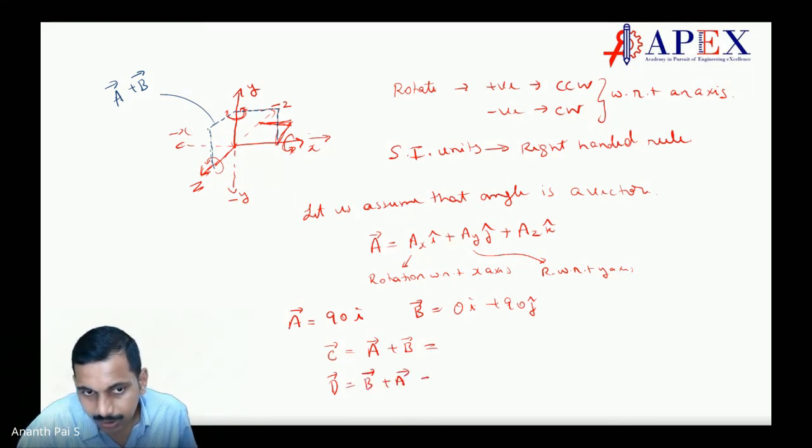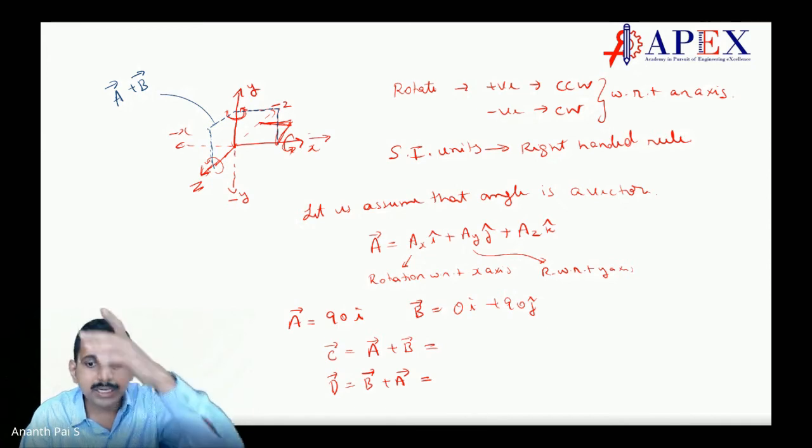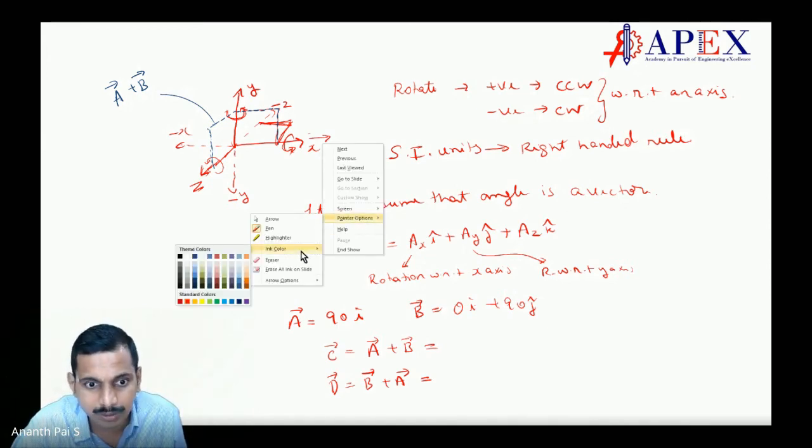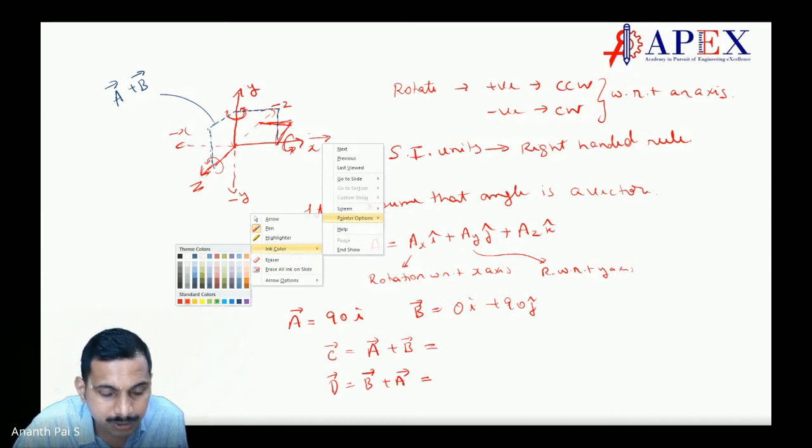If you do B plus A, what is B? 90 degree with respect to J. Let me use another color. Let me use green color here. Dark green is better. Yeah, green color.